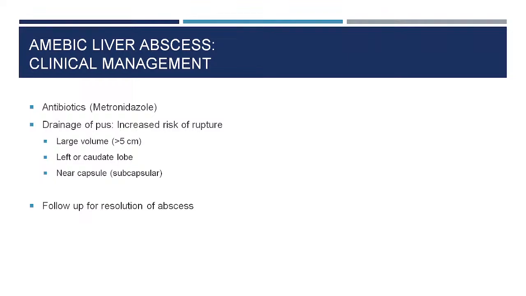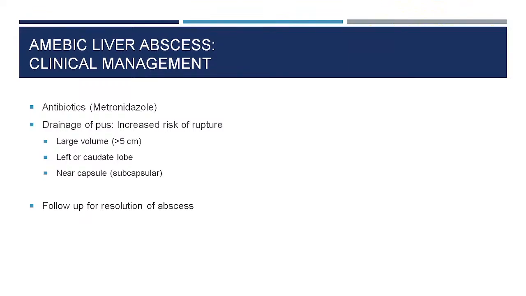So, what are the features? Large volume, if it is more than 5 centimeter; left or caudate lobe, because the left lobe is relatively smaller in size, the right lobe of the liver is much bigger. So, there is no risk of percutaneous rupture of the abscess there. So, left or caudate lobe, and if it is near the capsule or diaphragm sometimes. So, subcapsular, they have the risk of rupture.